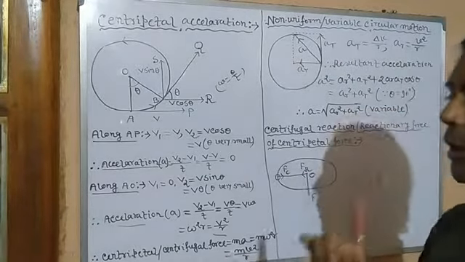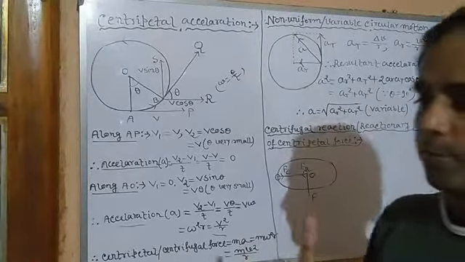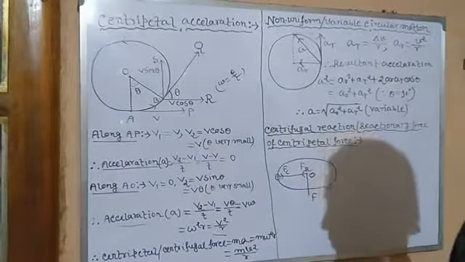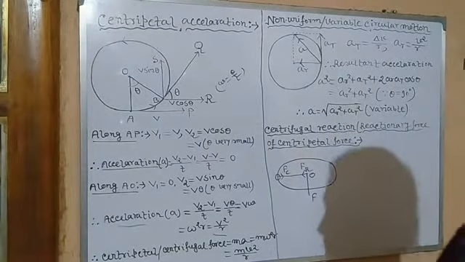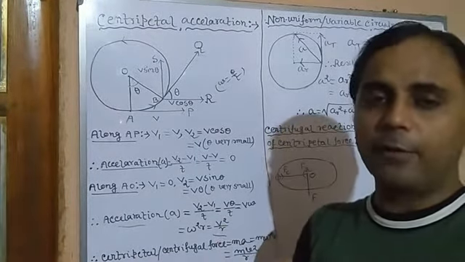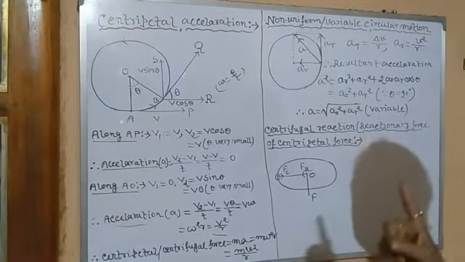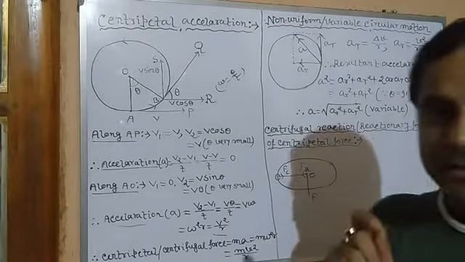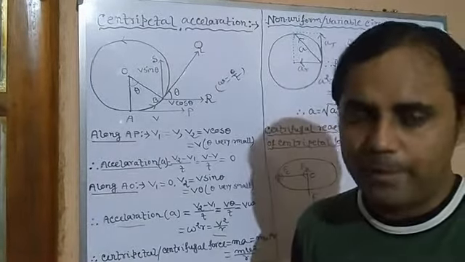So the question is, when we rotate a stone tied with a string in our hand, the centripetal force is obviously acting on the stone. So which force is acting on our finger? The authentic answer is centrifugal reaction. So that's why centrifugal reaction is called the actual reactionary force of the centripetal force. Okay.